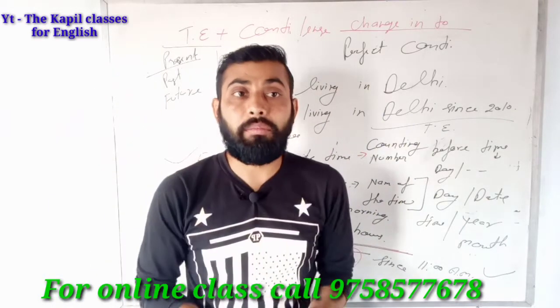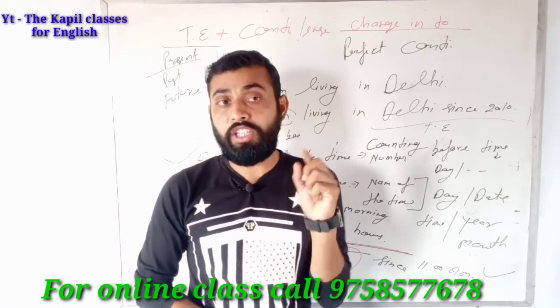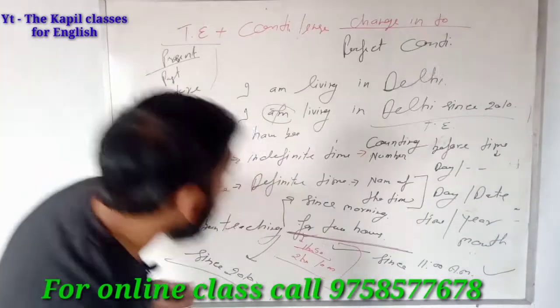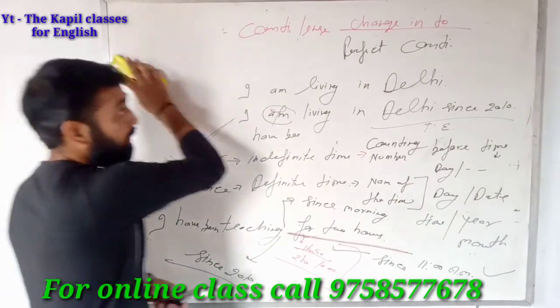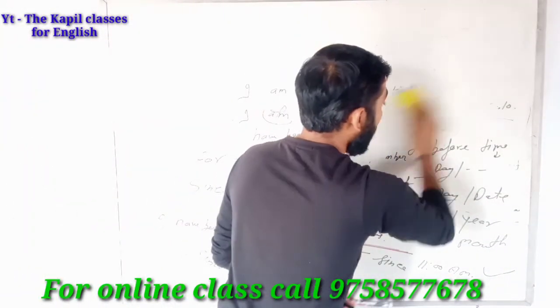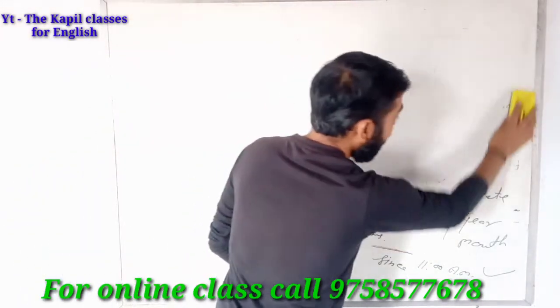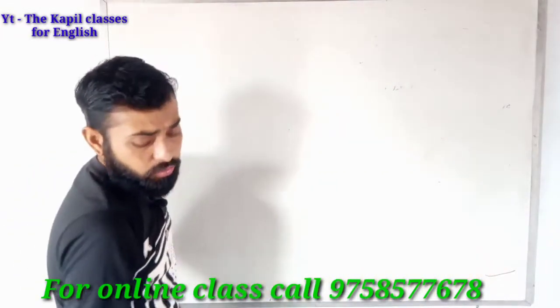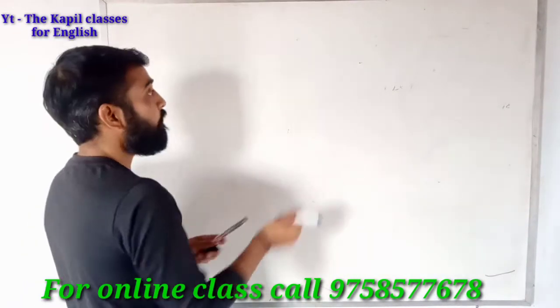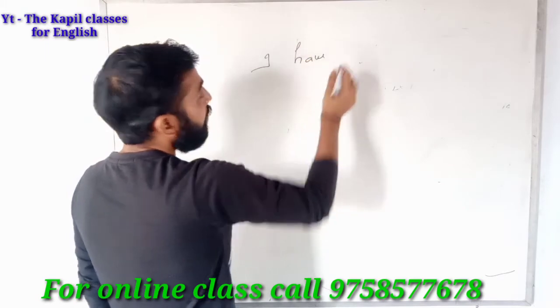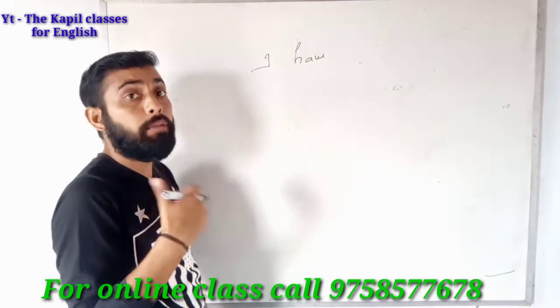And what is time? Time is divided into two parts. One is point of time and another one is time expression. And where do we use time expression and where do we use point of time? Time expression we usually use with perfect and perfect continuous, and point of time we usually use with indefinite and continuous. And in perfect, I need to tell you also where we use perfect.